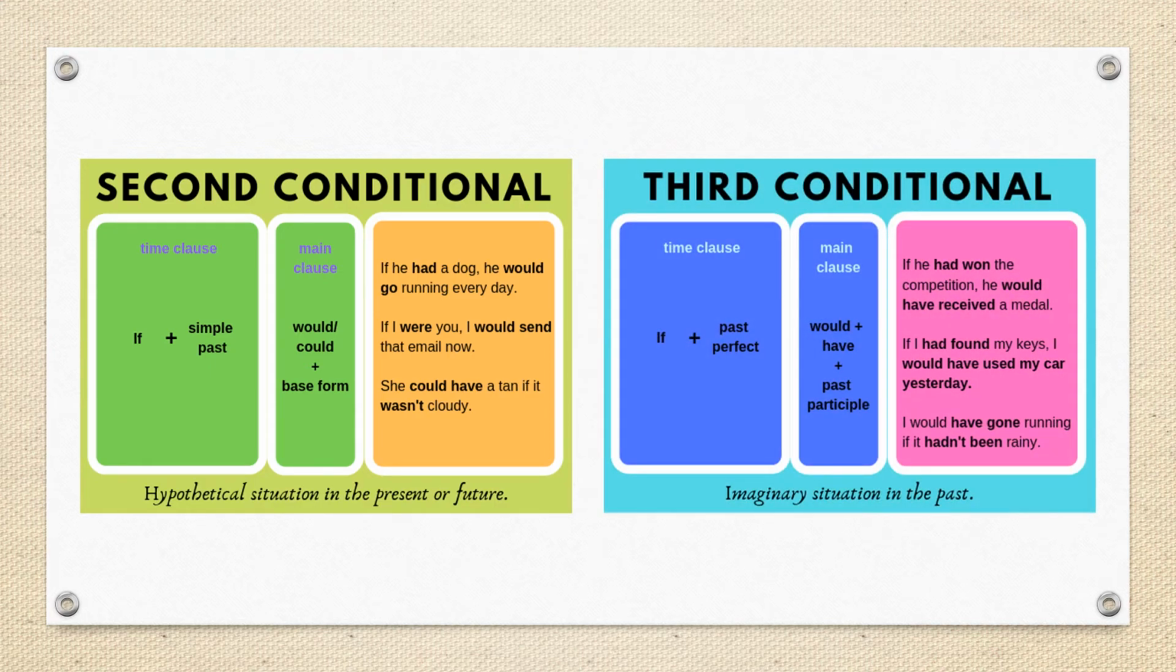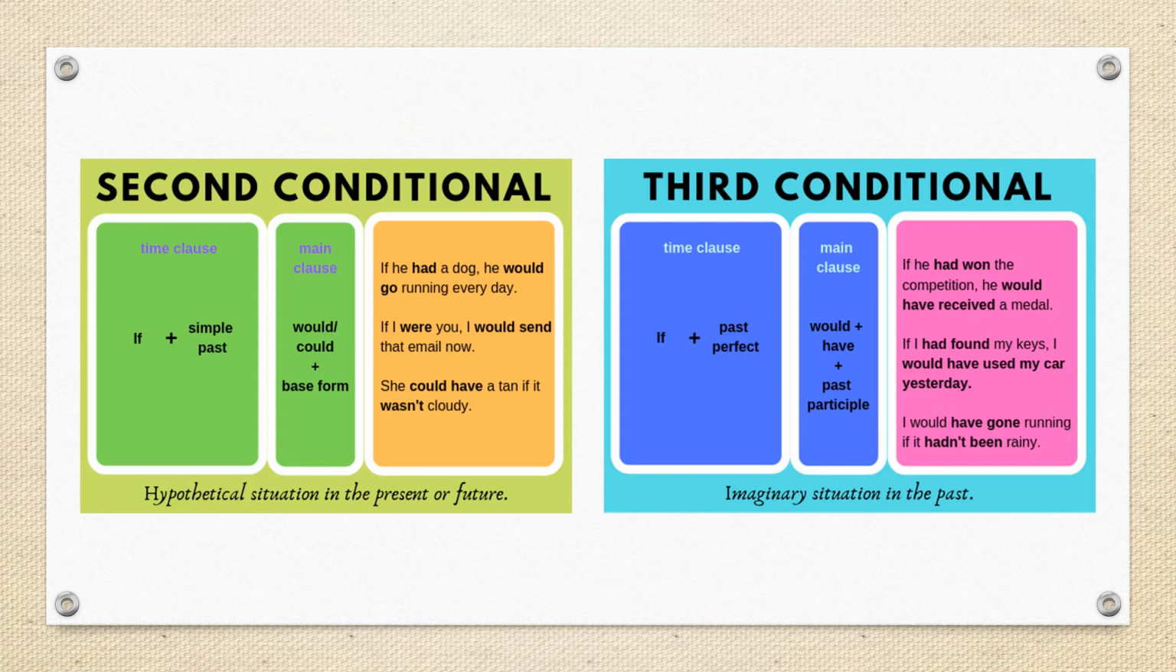Then we have the third conditional. In this case, you can see both of them together so that we can compare them. The usage says that it is an imaginary situation in the past. So both of them are hypothetical, both of them are imaginary. But the second conditional has a context in present, while third conditional has its context in past.